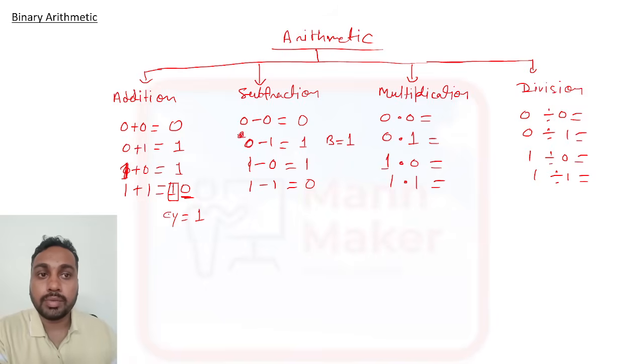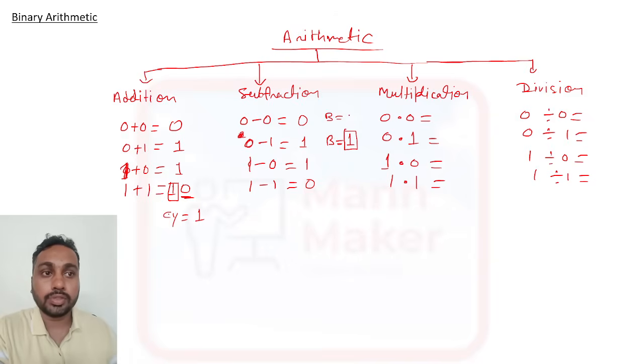So always remember, we take the borrow as a 2, but we are not writing it as 2 because it is a binary representation. Here we are taking a borrow, so it will represent 1.